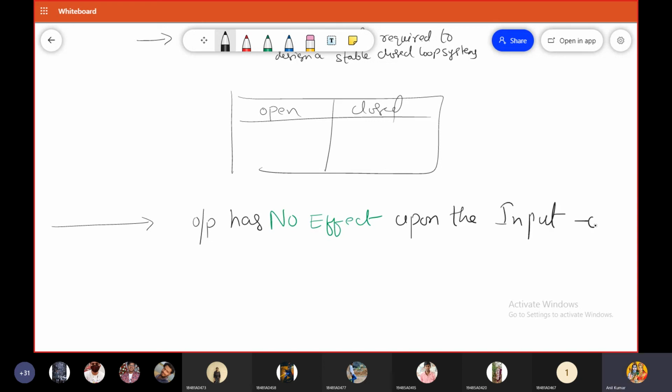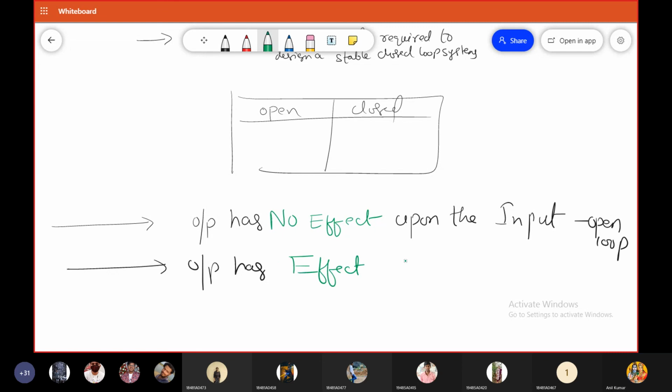This is nothing but open loop. Another important point is that output has effect upon the input. This is nothing but closed loop control system.